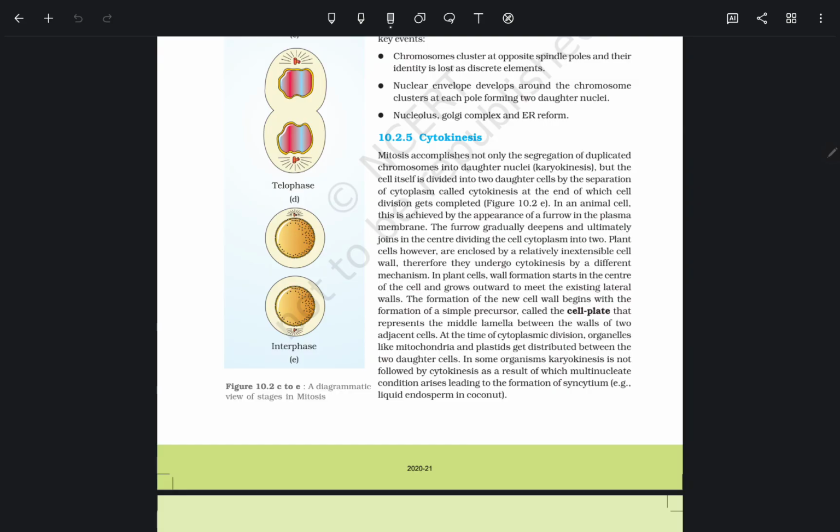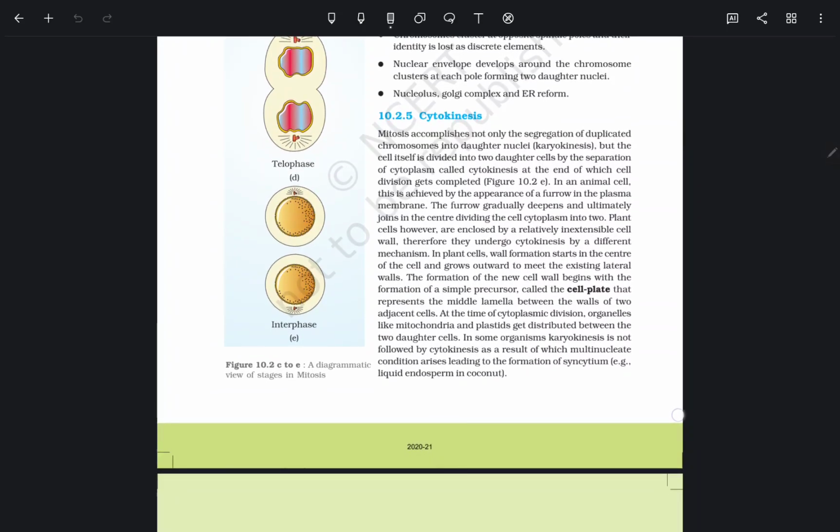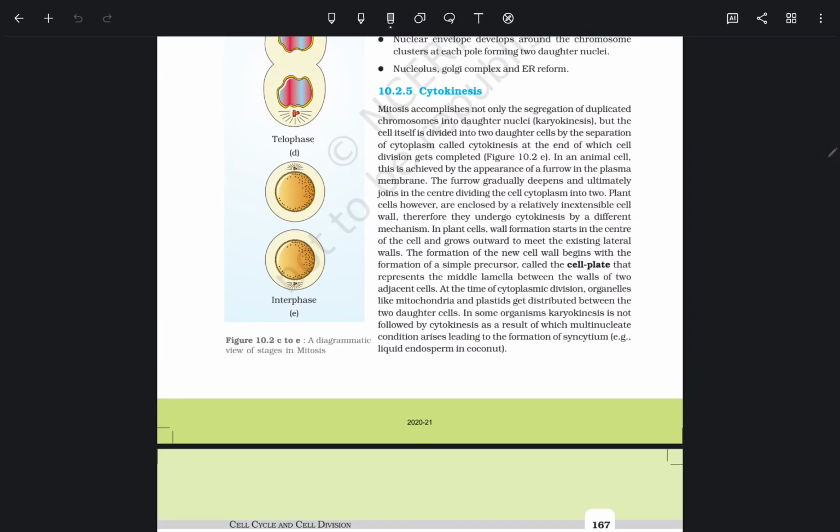In an animal cell, this is achieved by the appearance of a furrow in the plasma membrane. In a plant cell, wall formation starts in the center of the cell and grows outward to meet the existing lateral walls. The formation of the new cell wall begins with a simple precursor called the cell plate that represents the middle lamella between the walls of two adjacent cells.